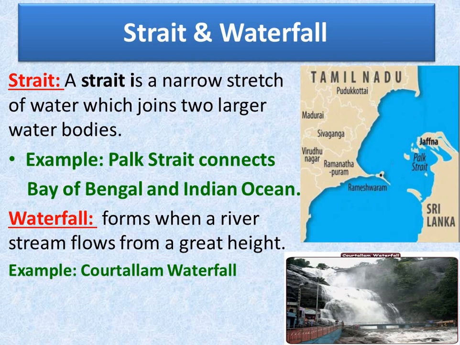In the picture, you can see the Park Strait connecting Bay of Bengal and Indian Ocean. The Park Strait connects the Bay of Bengal to Indian Ocean. The next kind of a water body is a waterfall. Children, you would have loved going to a waterfall, isn't it? It is formed when a river stream flows from a great height.